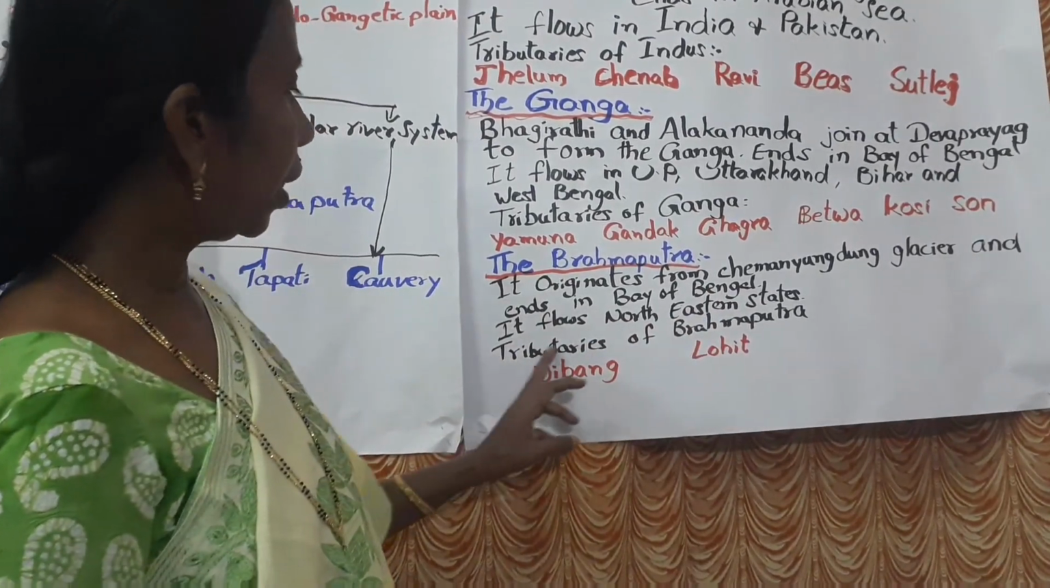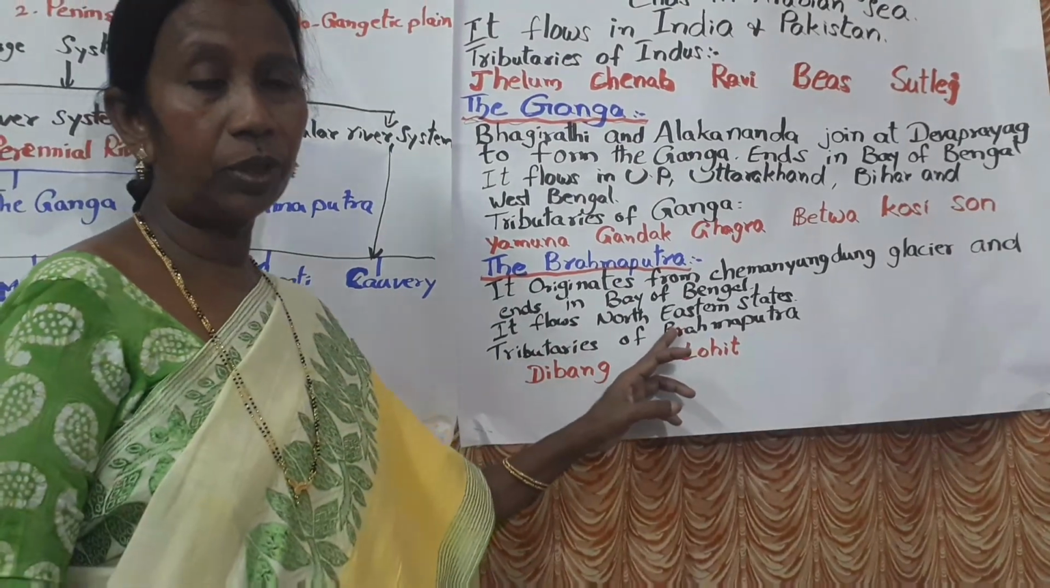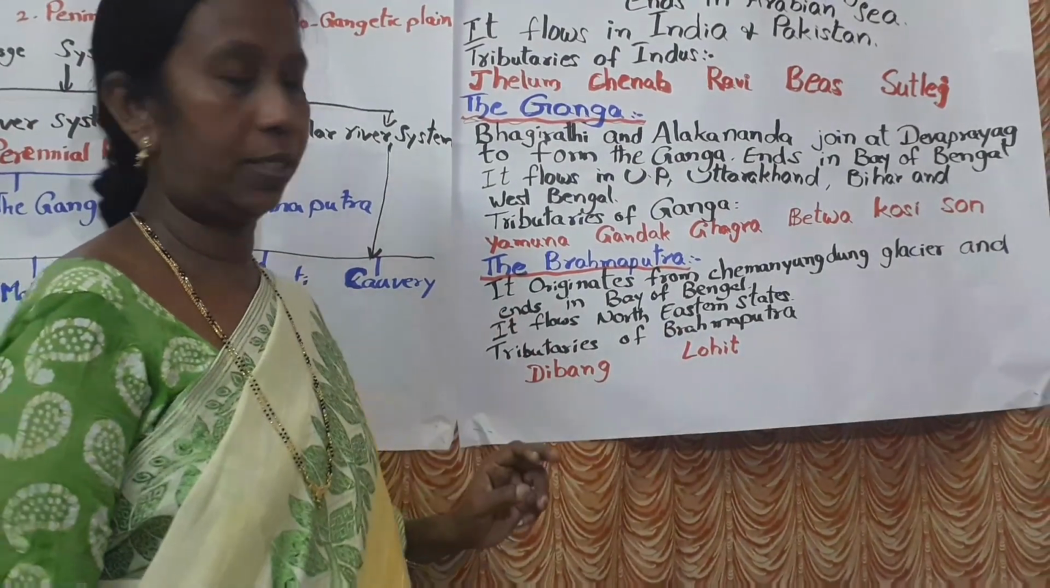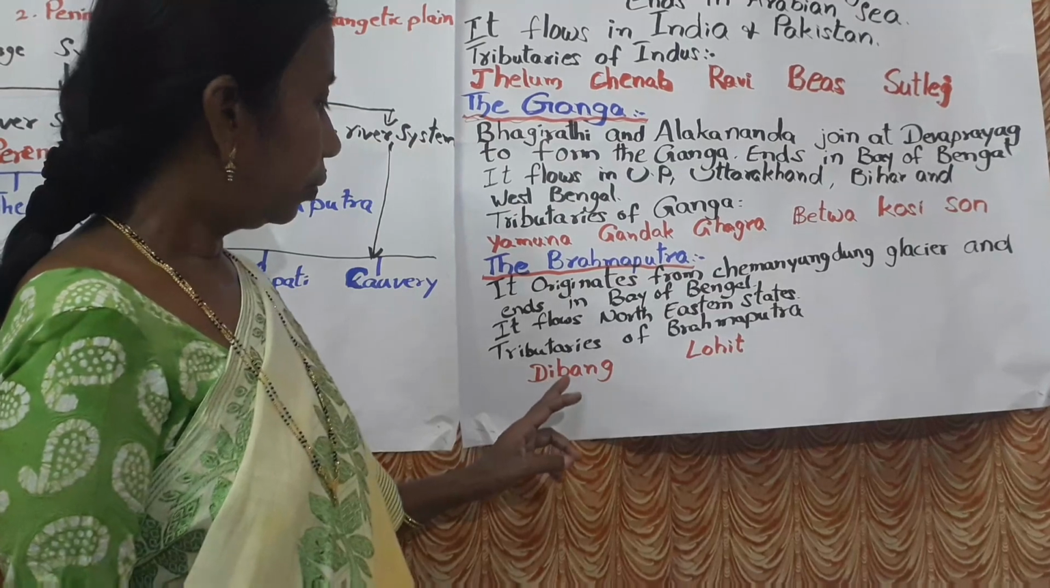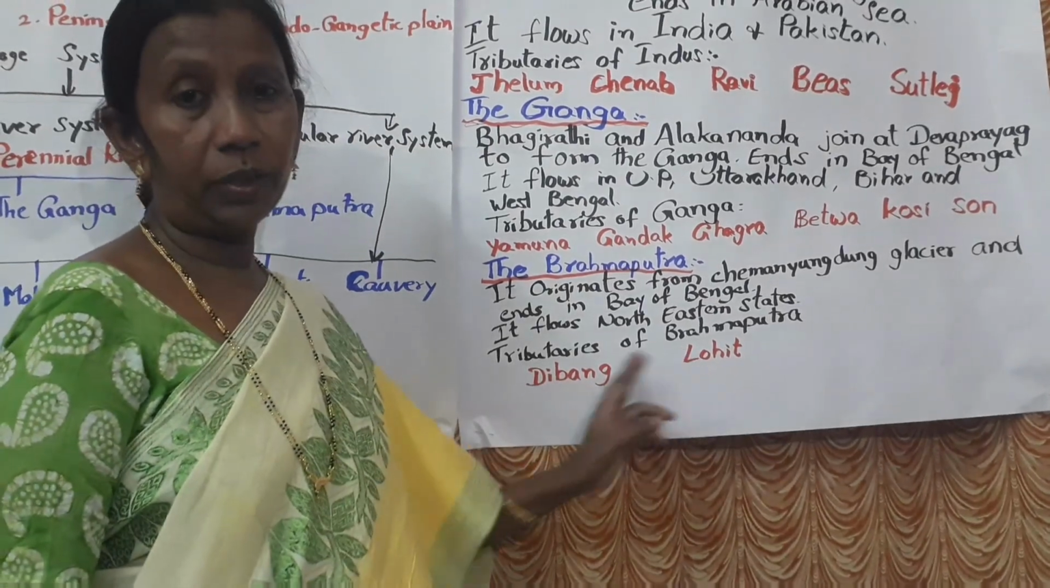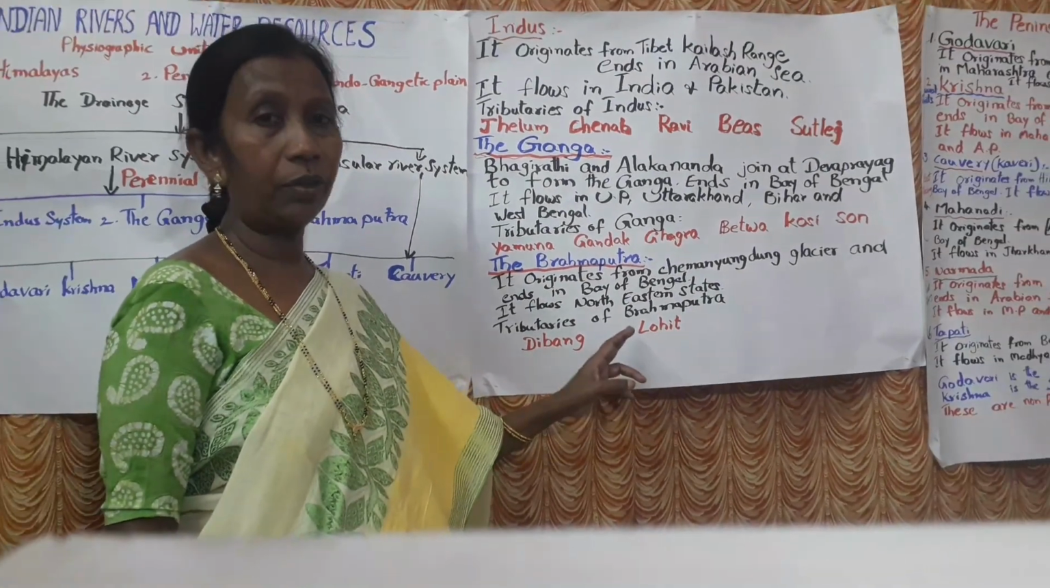Then the tributaries of Brahmaputra. Brahmaputra has only 2 tributaries. Those are Dibang and Lohit. Dibang and Lohit. Are you clear now?